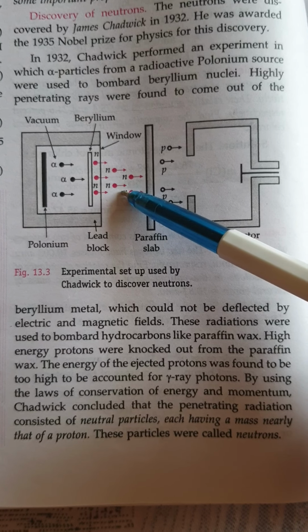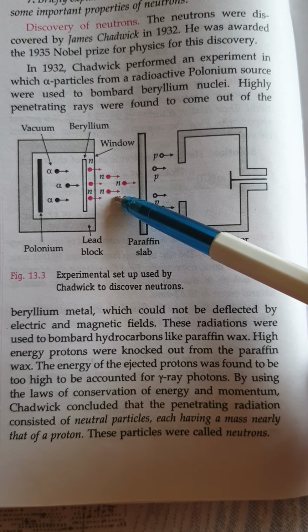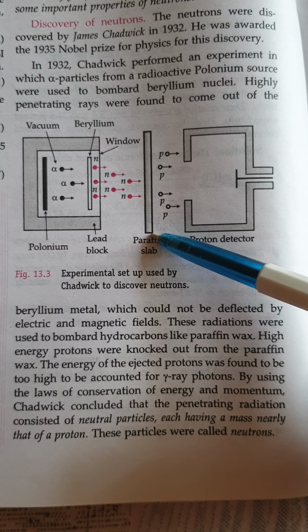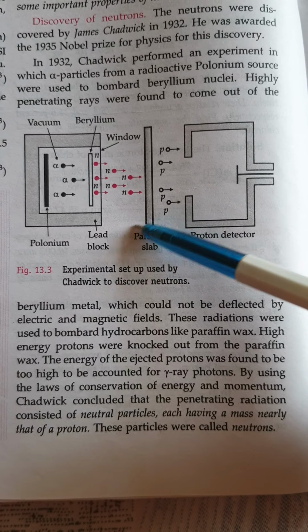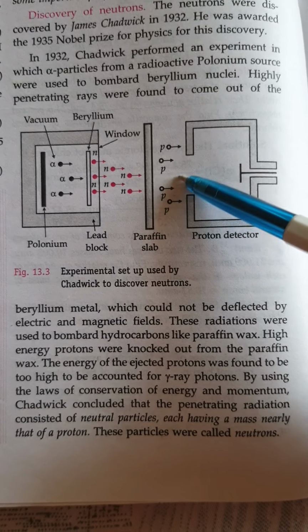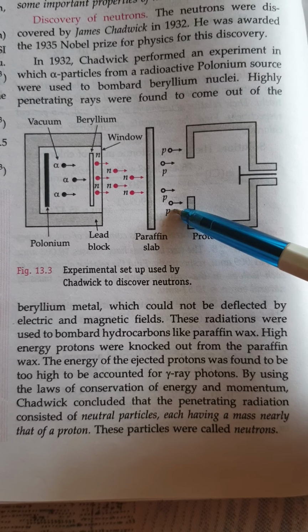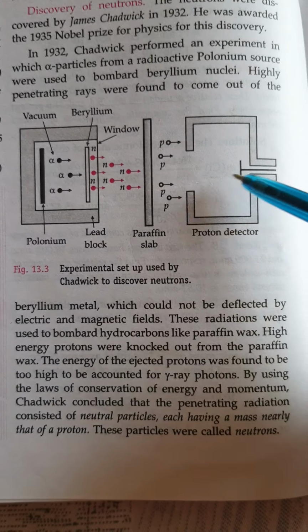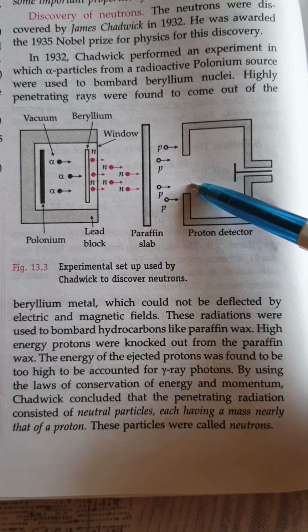They were not deflected by electric or magnetic field, so he concluded that they are neutral particles. Again they are bombarded on hydrocarbons like paraffin wax. Then high energy protons are knocked out of it, and they were detected by a proton detector. But the energy of these protons was not like that of gamma rays.